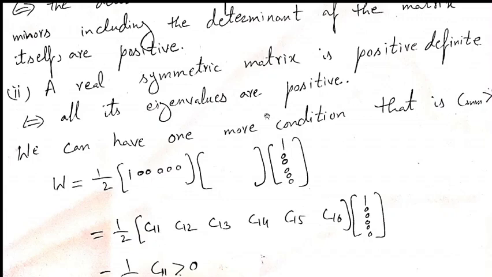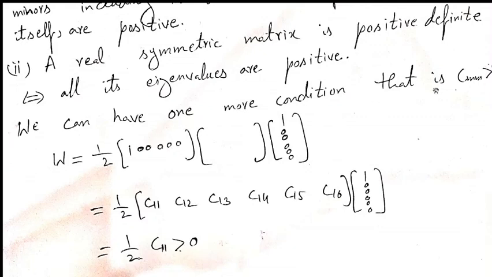So we are saying that if it is positive definite, then the eigenvalues will be positive. And when we write any eigenvalue as positive, then some condition must come from that positive eigenvalue.